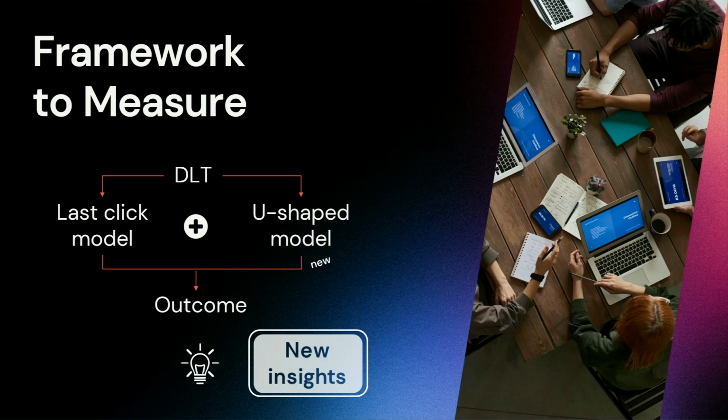And when we consider these 2 frameworks here, we have a structure that allowed us to define the best timing and channel, and consequently we increase the sales conversion. And we have new insights basically coming from this framework.